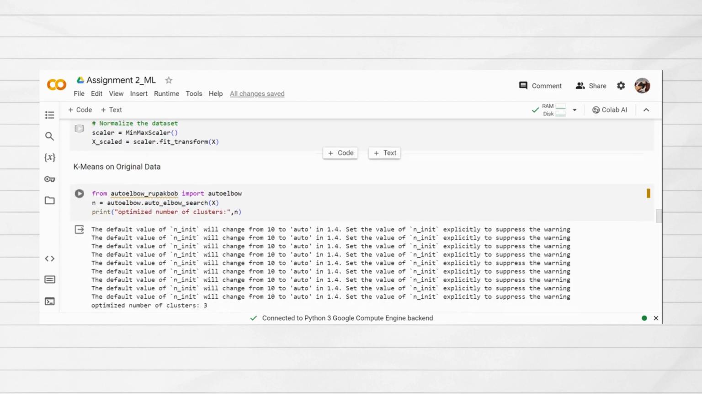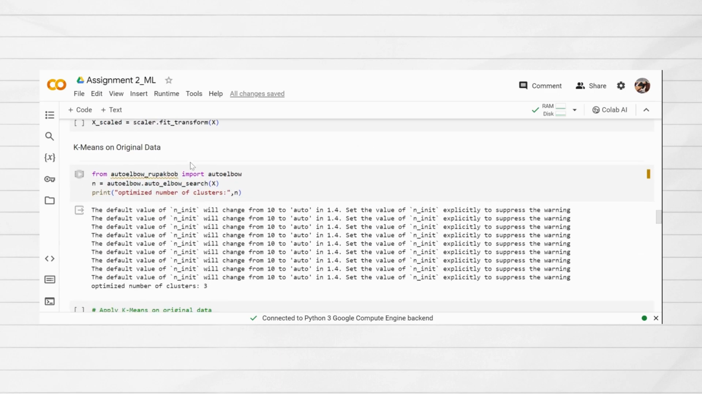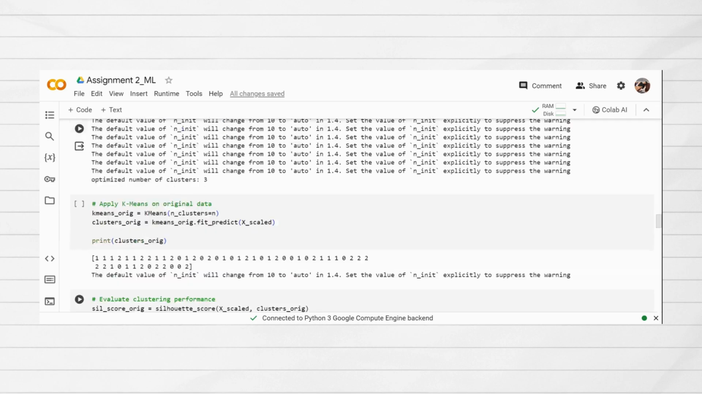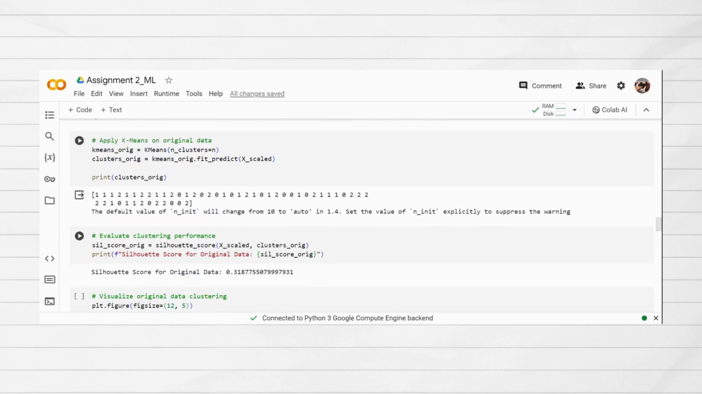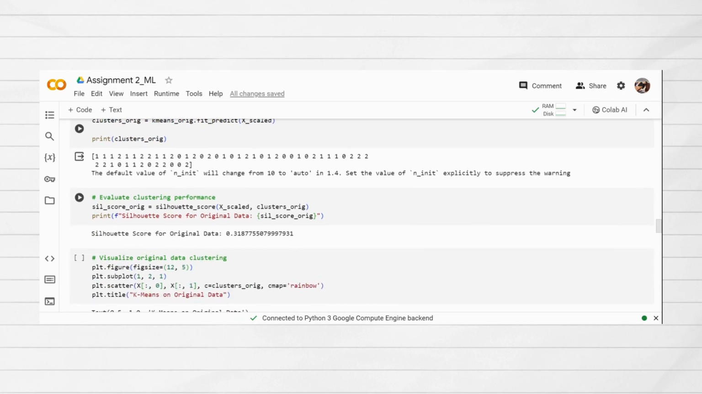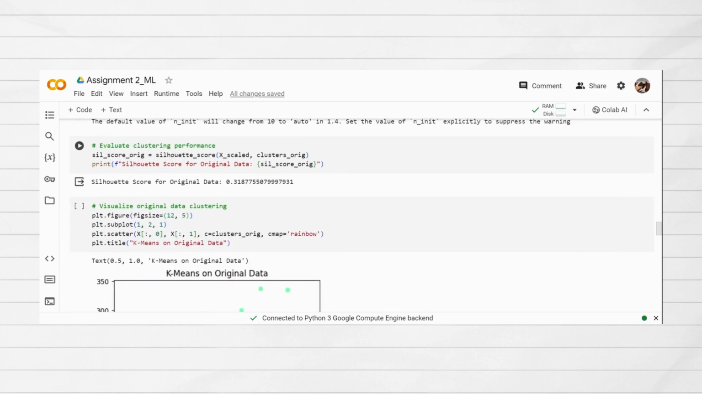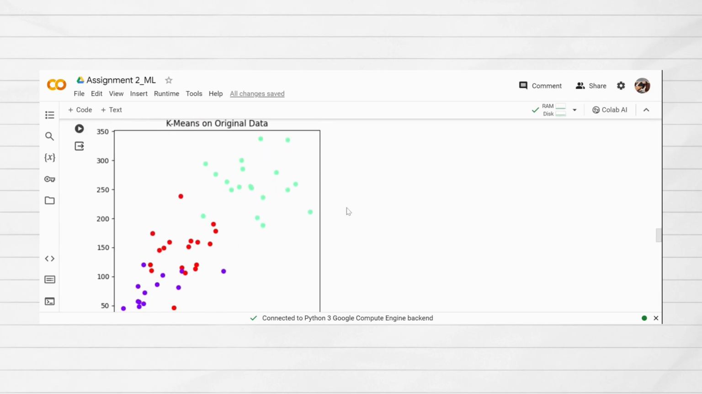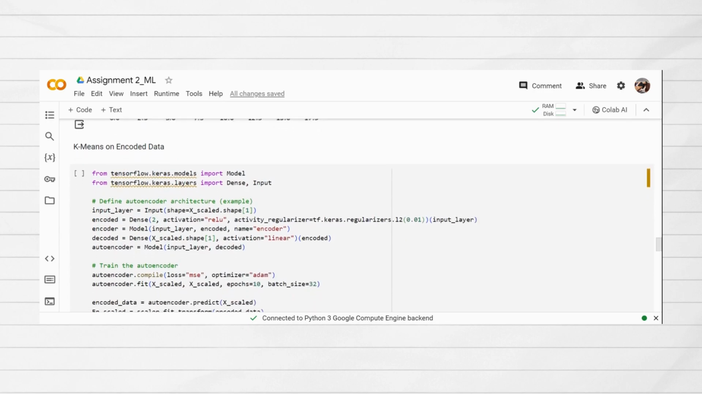Then we normalize the data set and we apply k-means on the original data. So we use AutoElbow to find the optimal number of clusters, and then we apply k-means on the original data. Next, we evaluate the performance using silhouette score. So this is the score for k-means on original data. Then we visualize the data using scatter plot. This is the scatter plot for k-means on original data.